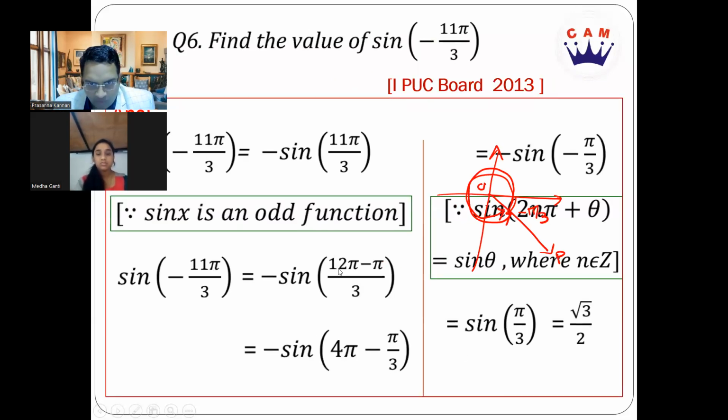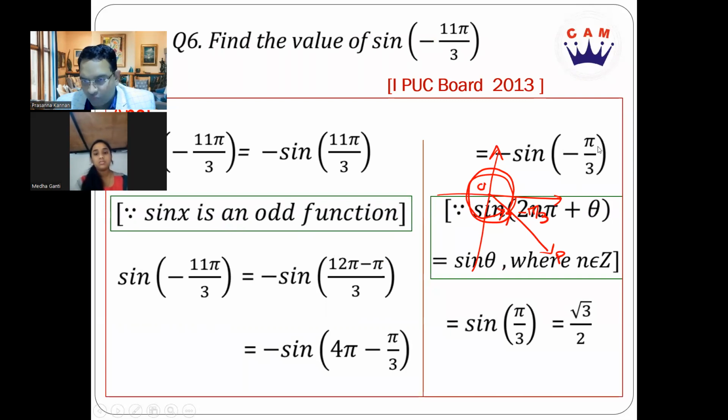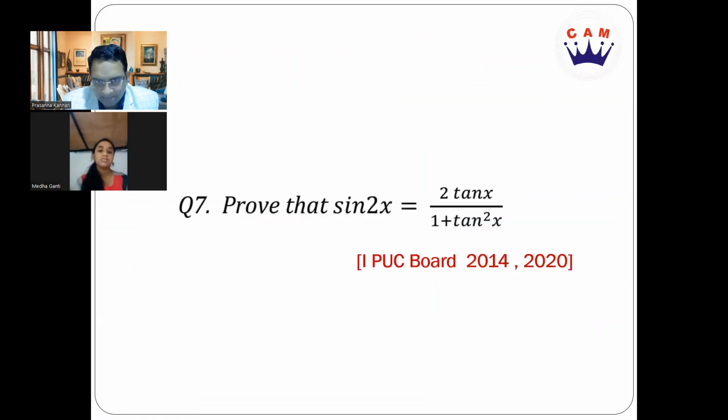Just writing it in the form of 4 pi minus pi by 3 will carry half a mark. And then once again, removing that 4 pi, again another half a mark, and the final result is going to be half a mark. Is that clear how the mark distribution is? Yes, sir. Now let's move on to the next question.